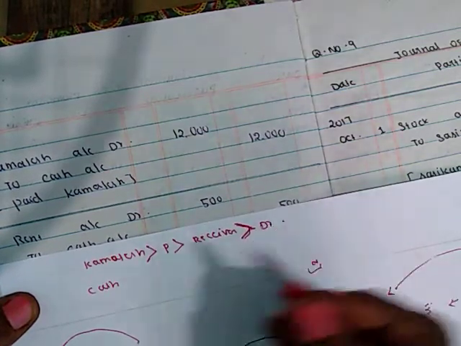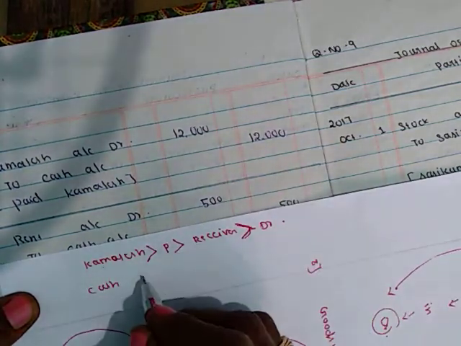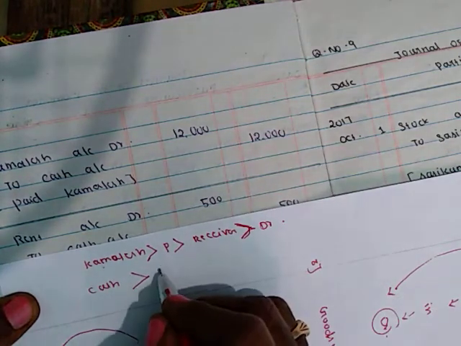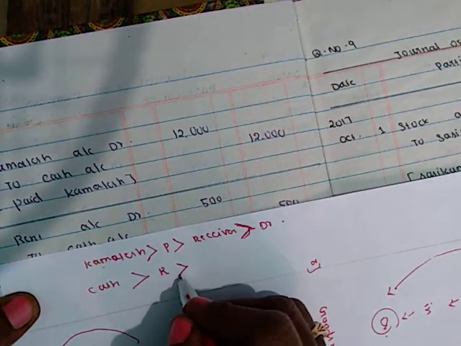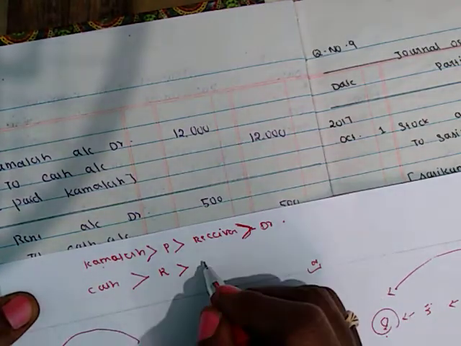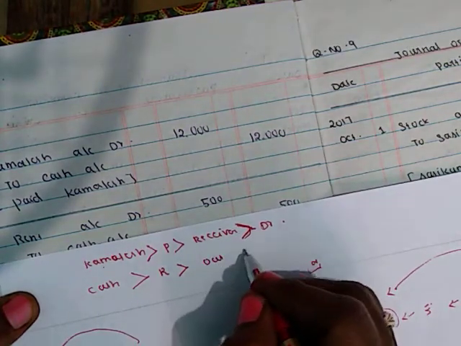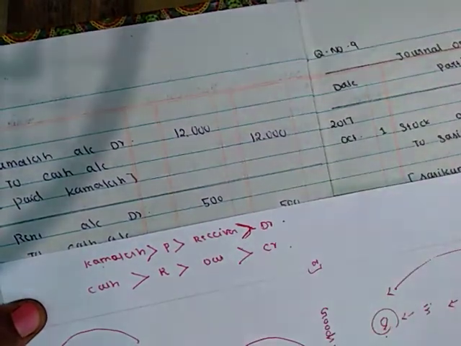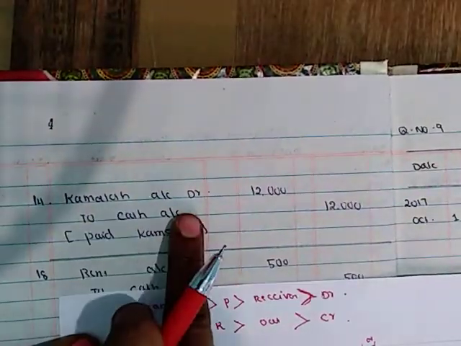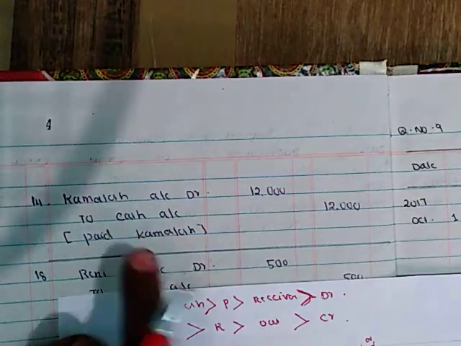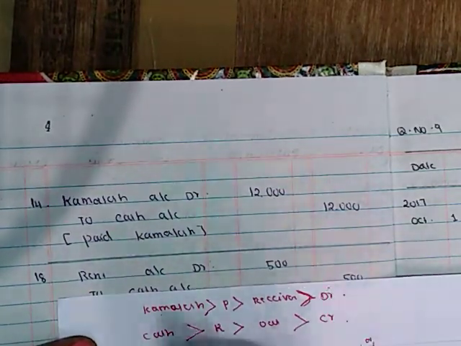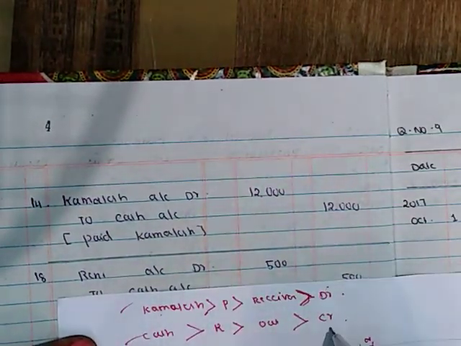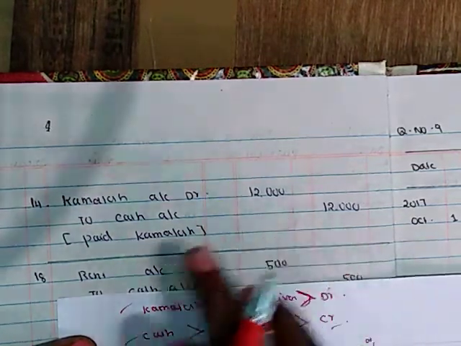Kamlesh account should be debited. And what about cash account? It comes under real account. Cash comes in or goes out? It goes out. So credit what goes out. So Kamlesh account debit to cash account, 12,000. So paid to Kamlesh.